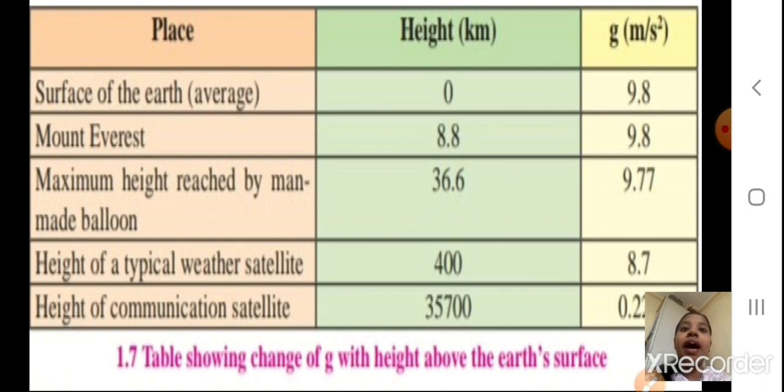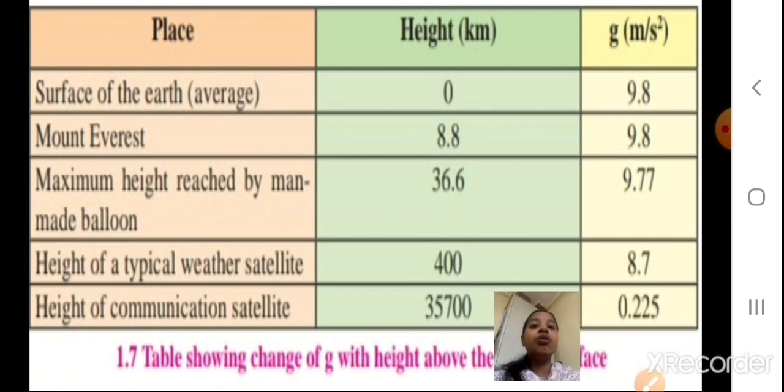Maximum height reached by a man-made balloon, it can be 36.6 kilometers. And how much is the g value then? 9.77. Okay, height of a typical weather satellite, 400 and 8.7. So see how the value of g is changing. Height of the communication satellites which are orbiting around the earth is 35,700, and the value of g you can see here is 0.225. Okay students, it's just for your information, you have it in your textbook also.